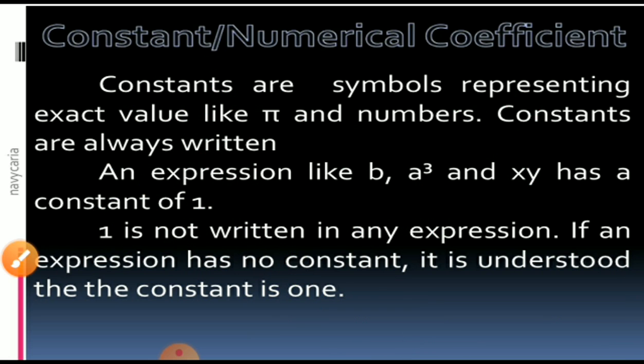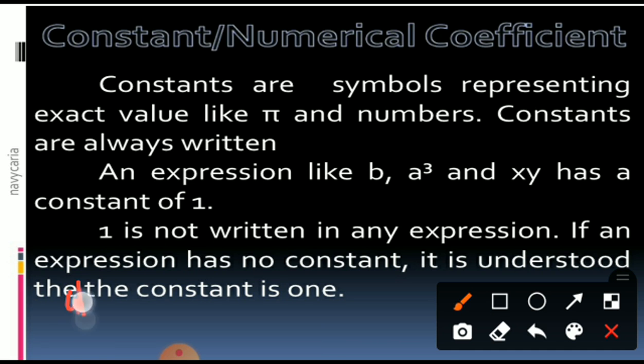Now, constants are always written. An expression like b, a cube and xy has a constant of 1. 1 is not written in any expression. If an expression has no constant, it is understood that the constant is 1. Here is a typing mistake, students.